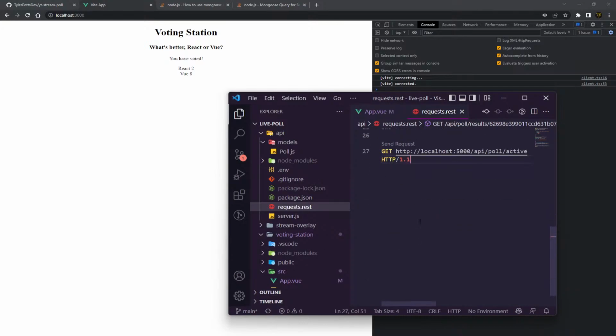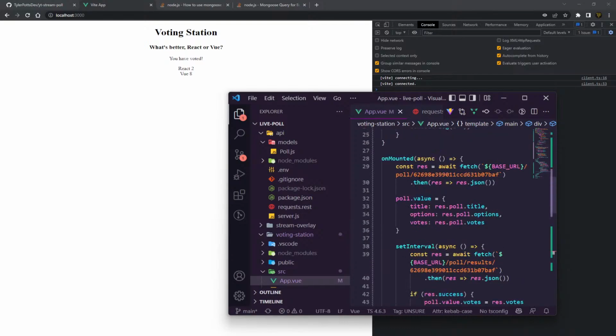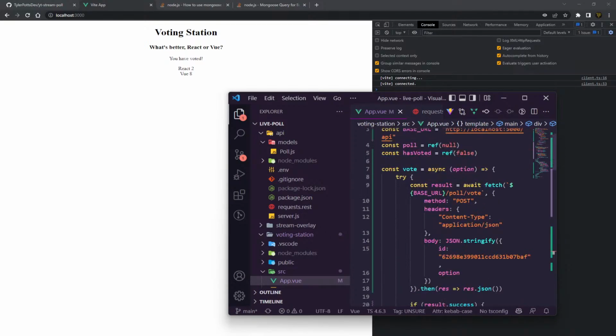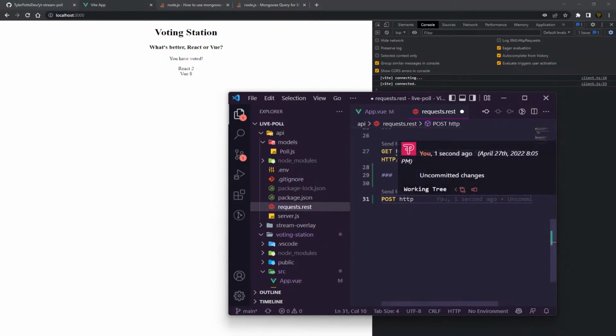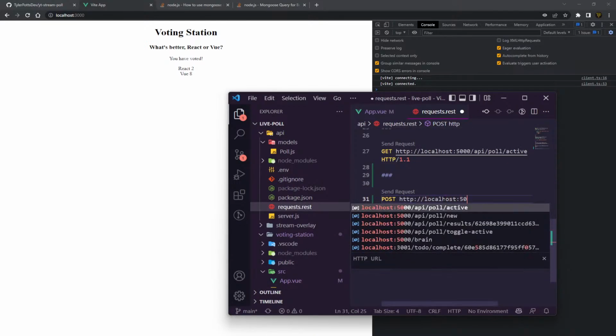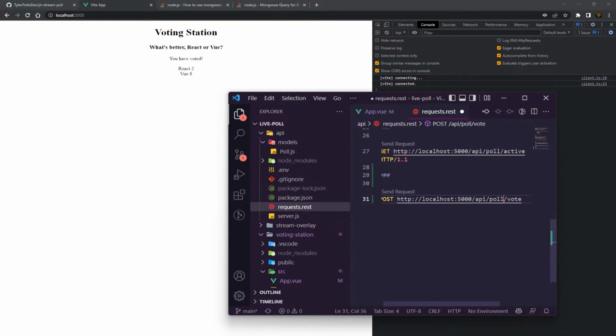Okay, we need to create a request for vote. So just 3 hashes. Is it a get request or a post? I think it's a post request to HTTP. We can just grab it from here. So we want to go up here, /poll vote. Cool. So we want HTTP localhost 5000 API /poll vote, HTTP1.